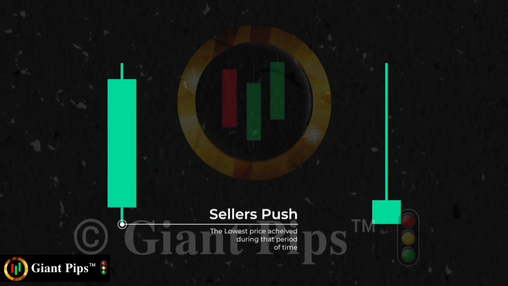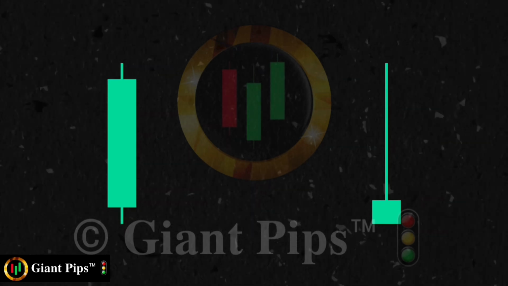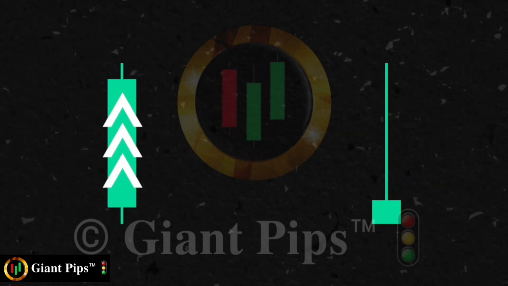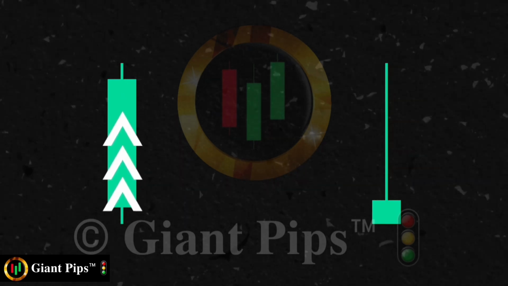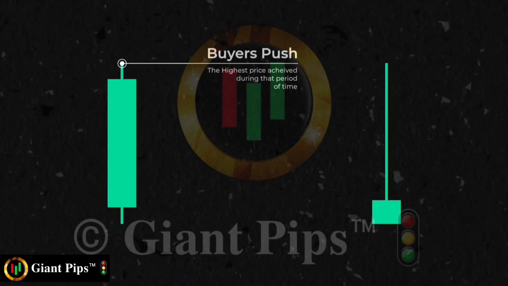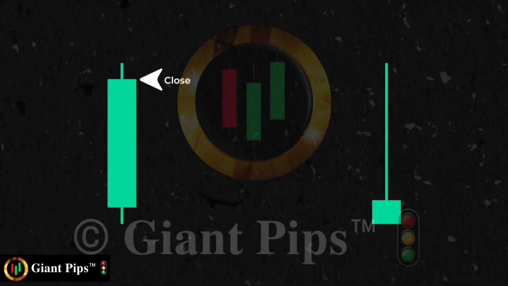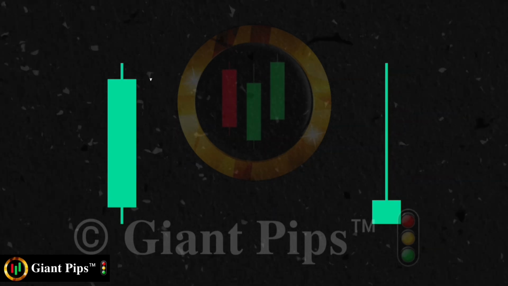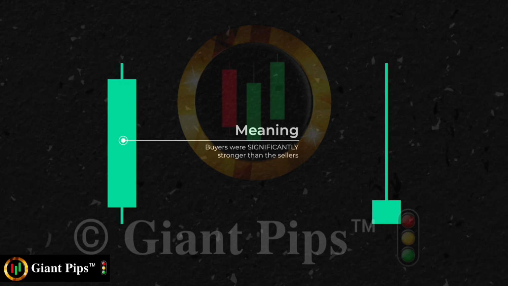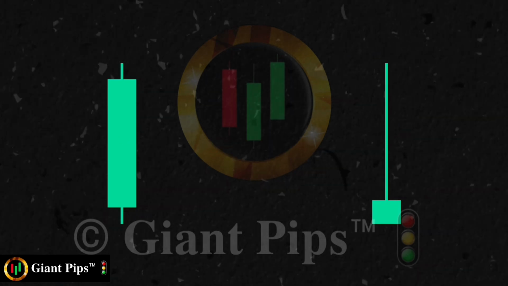Initially, the sellers tried to push the price down. The sellers were very weak as the buyers quickly came in and took the price higher. Then the buyers were able to travel a lot of distance without any pressure from the sellers. As a result, the price closed very near to the high. This shows us that the buyers were significantly stronger than the sellers during this candle.